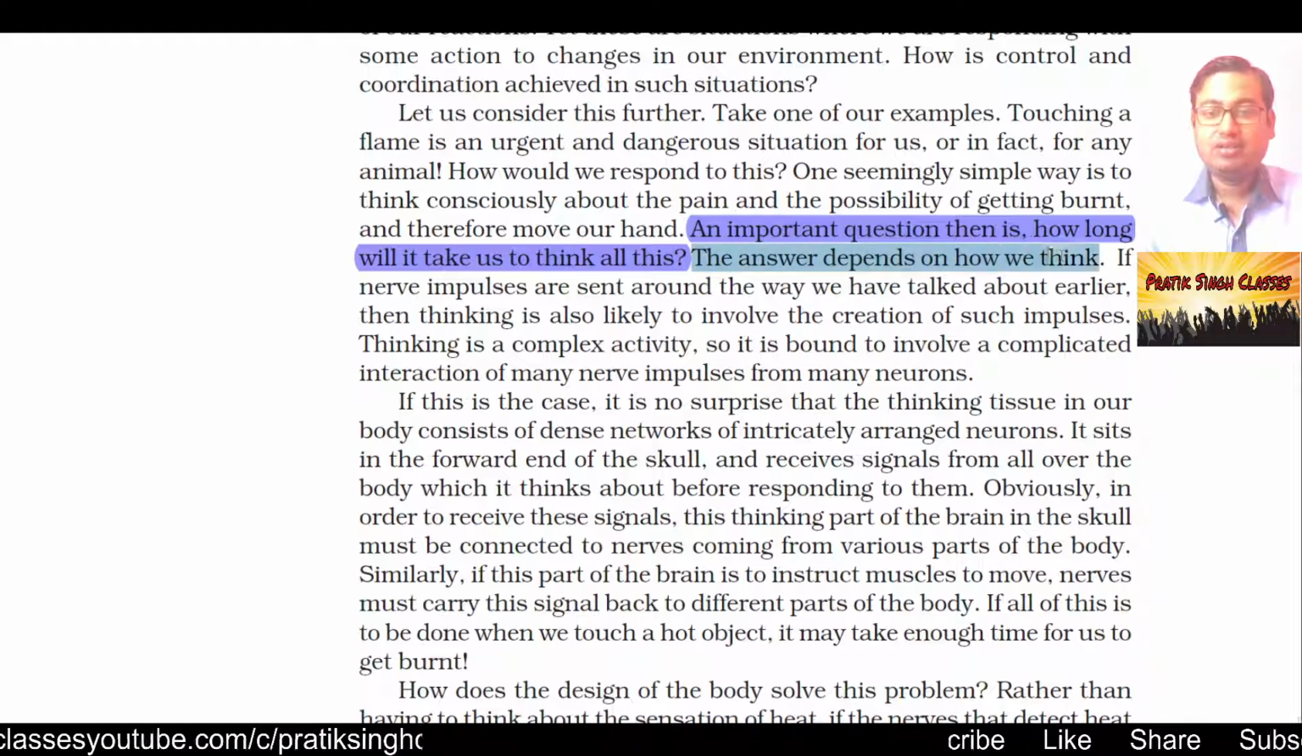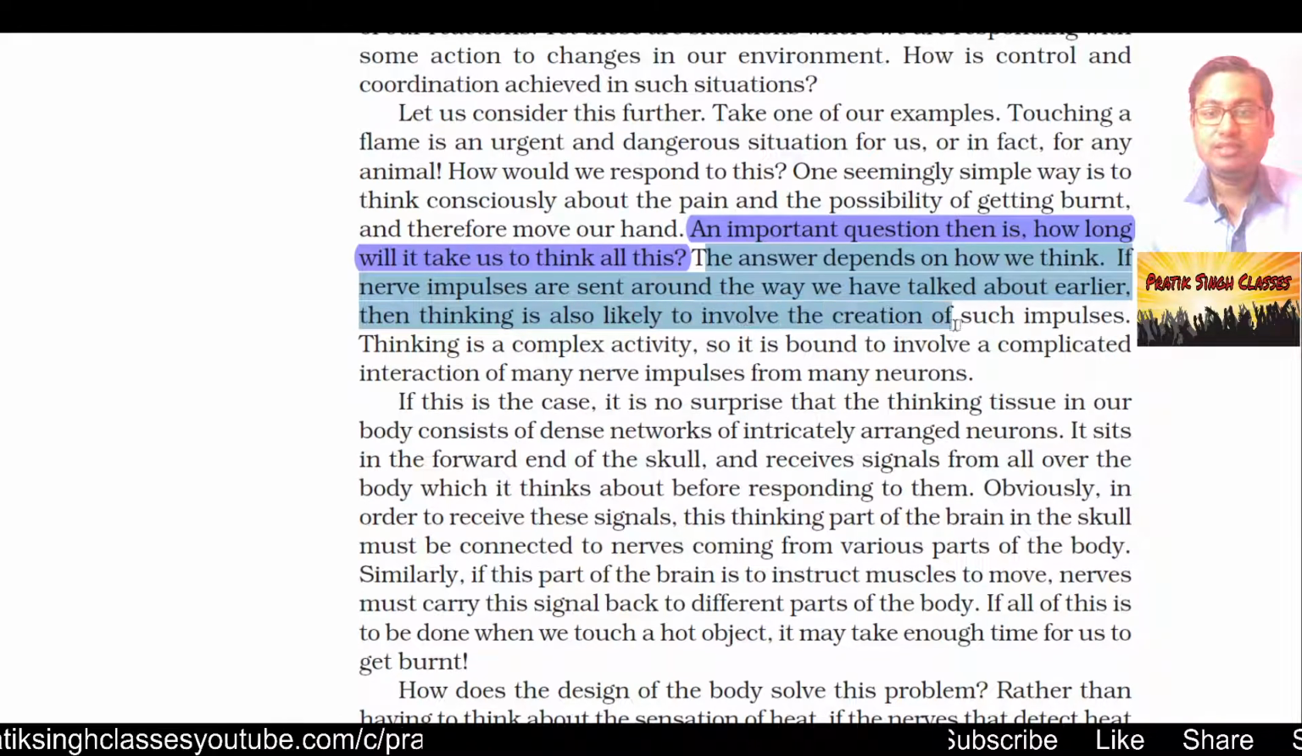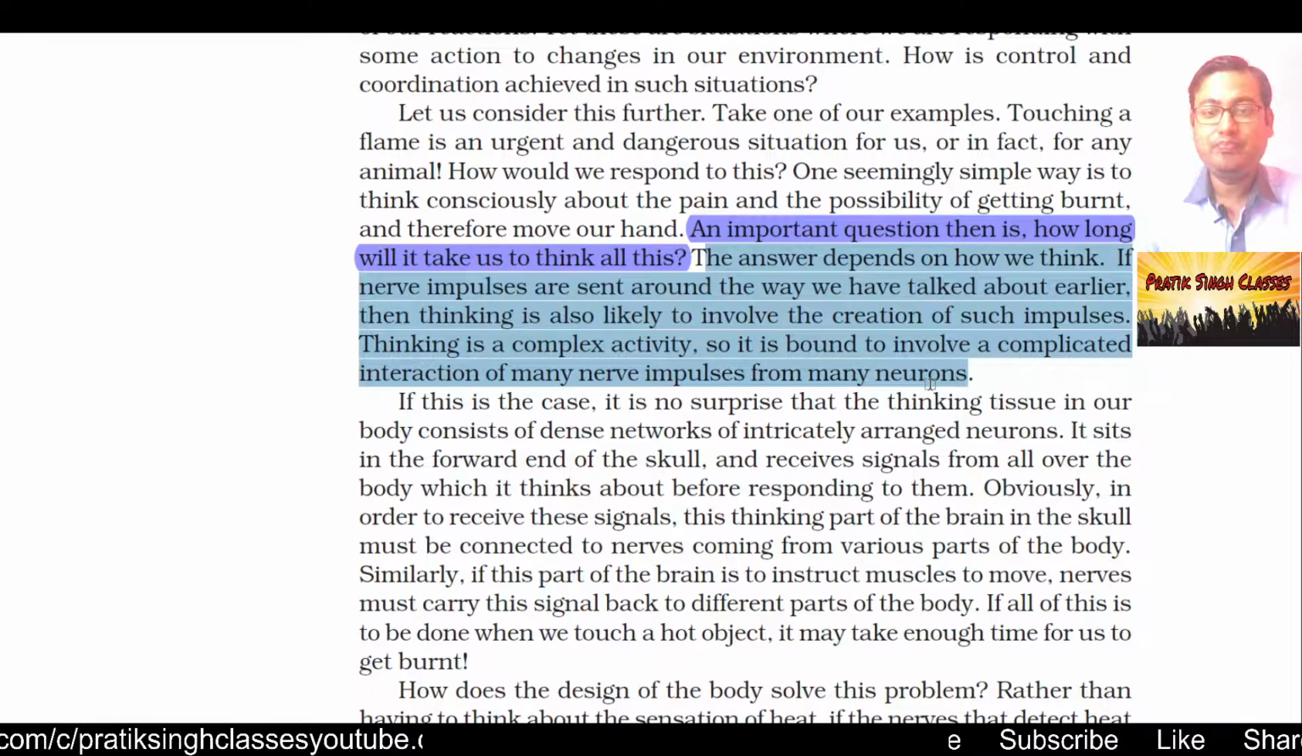The answer depends on how we think. If nerve impulses are sent around the way we have talked about earlier, then thinking is also likely to involve the creation of such impulses. Thinking is a complex activity, so it is bound to involve a complicated interaction of many nerve impulses from many neurons.